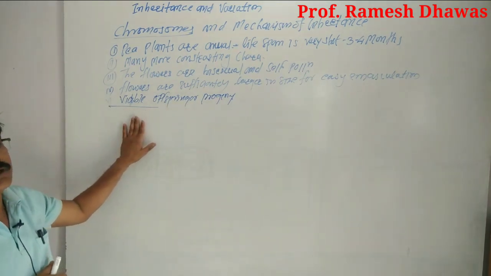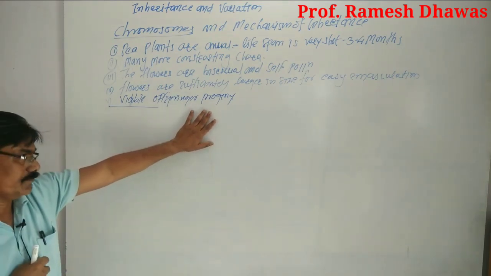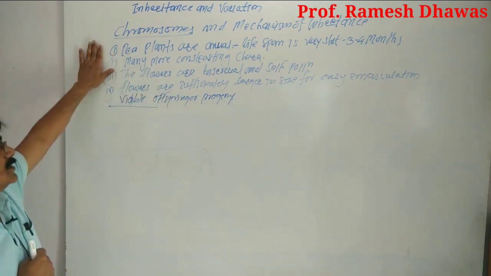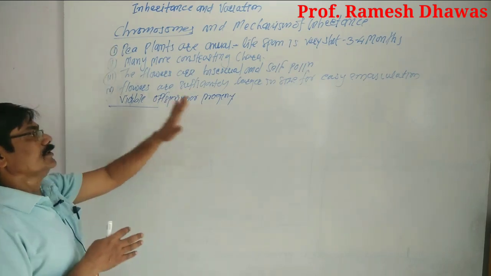But Mendel considered only a single pair of contrasting characters at a time. So, these are the reasons for Mendel's success.